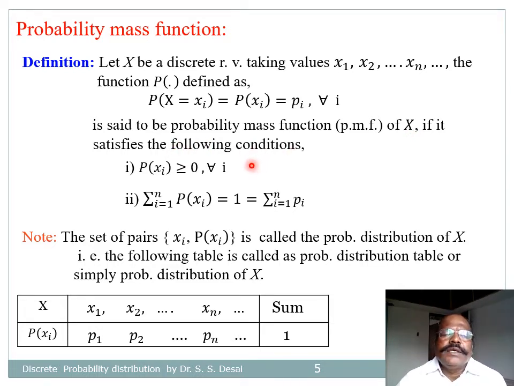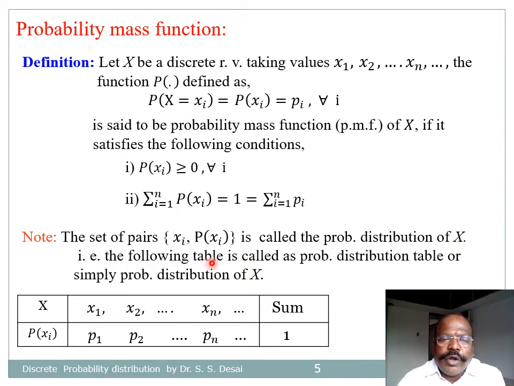First condition is probability of xi should be greater than or equal to 0 for all i. So this is the condition of non-negativity. And the second condition is summation of p(xi), summation over i equal to 1 to n or infinite numbers, equal to 1. So that is summation of pi equal to 1. Note that the set of pairs xi, p(xi) is called the probability distribution of random variable X.